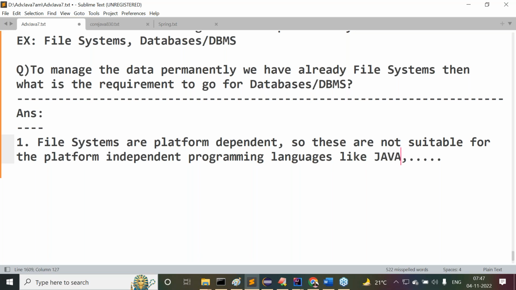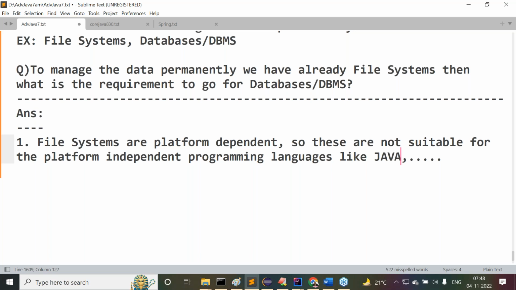Nobody will use Windows for server maintenance or a server environment. The most suitable operating system for server maintenance is Linux. Maybe depending on their requirement, they may go for Linux or they may go for Solaris, but not exactly Windows. Up to that it is confirmed, not exactly Windows.